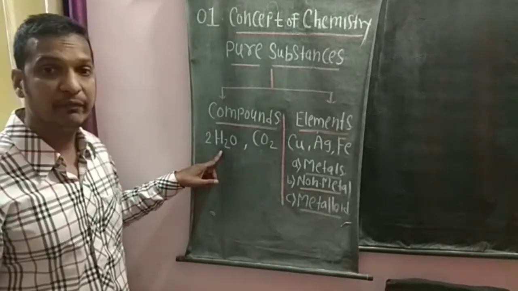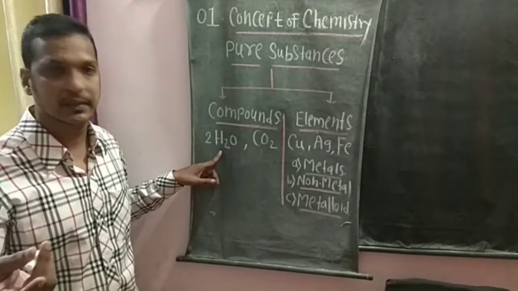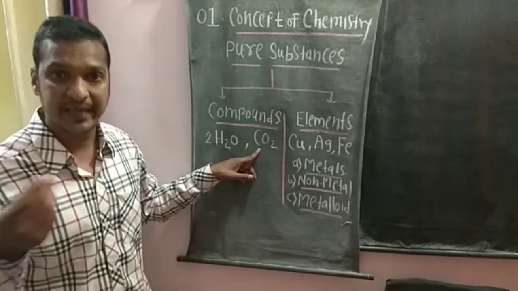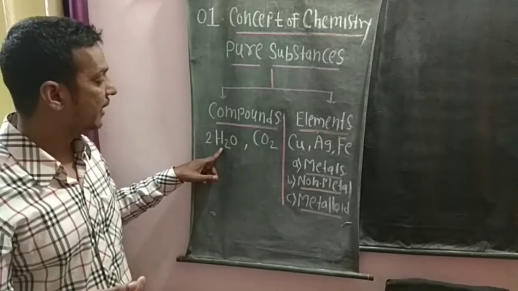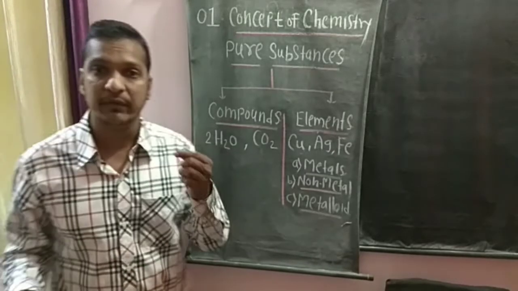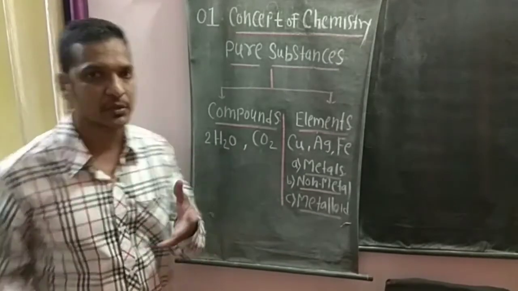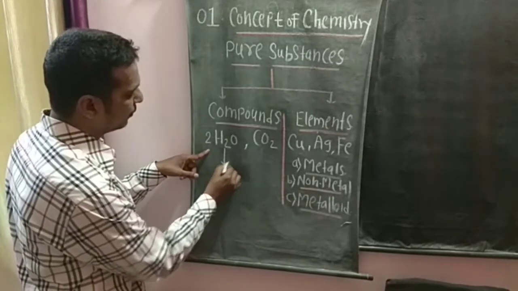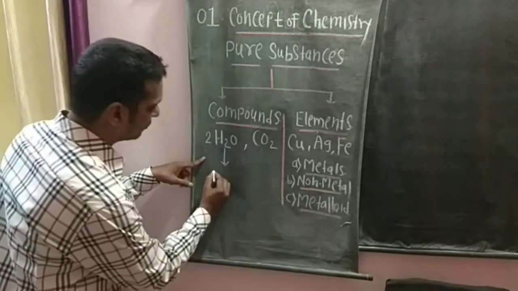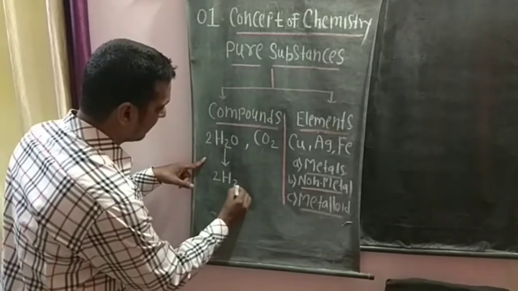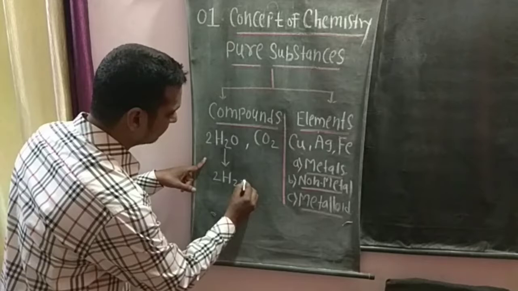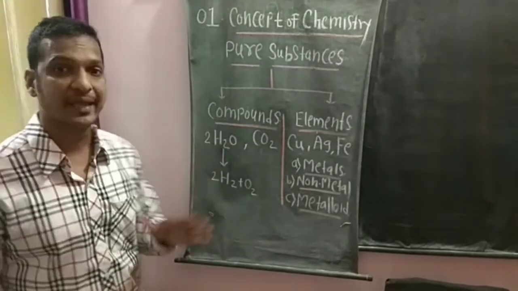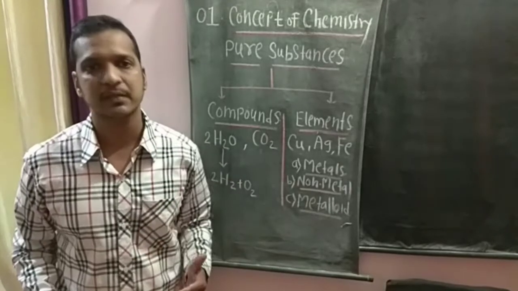Can we break water into simpler substances? Can we break carbon dioxide into simpler substances? Yes, we can break them. We can break H2O into simpler substances. Which ones? Hydrogen and oxygen. So here I will show you water can be broken down into two simpler substances. One is hydrogen and the other is oxygen. So compounds can be broken into simpler substances.